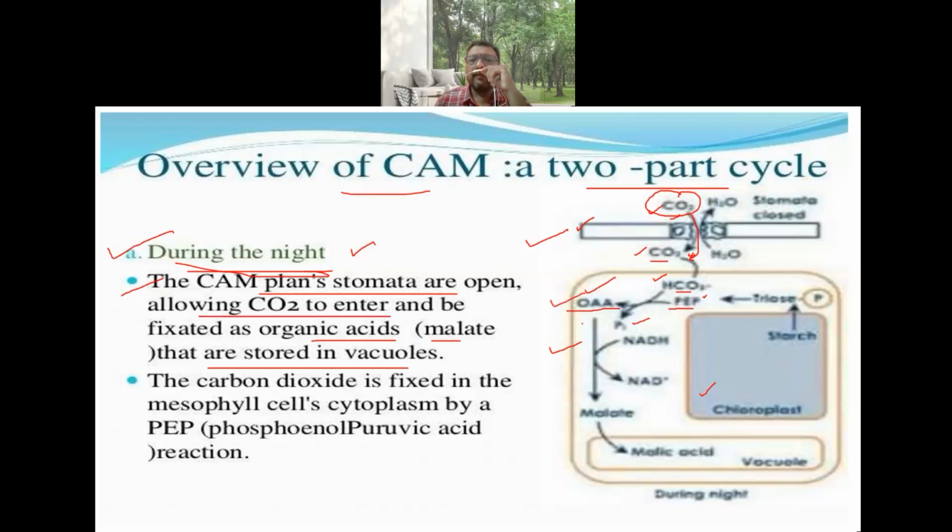4 carbon compound. Further, this 4 carbon compound is changed into malic acid, malate. This is a reduction reaction where oxaloacetic acid and NADPH are utilized, getting converted into malic acid or malate, and NADPH is converted into NADP plus. This malate, which is a 4 carbon compound, will be stored in the vacuoles. This occurs in the night time.